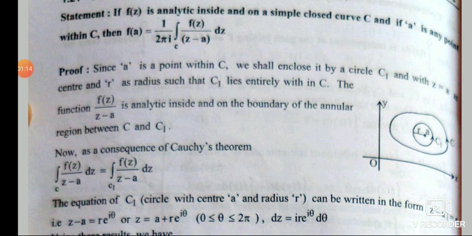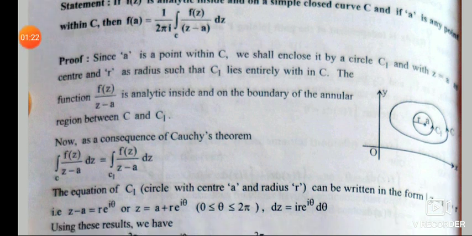Since A is inside, if you remember Cauchy's theorem, we are using Cauchy's theorem here. In Cauchy's theorem, integration along the curve C of f(z) dz will be equal to 0 if it is analytic. The points all inside will be analytic.